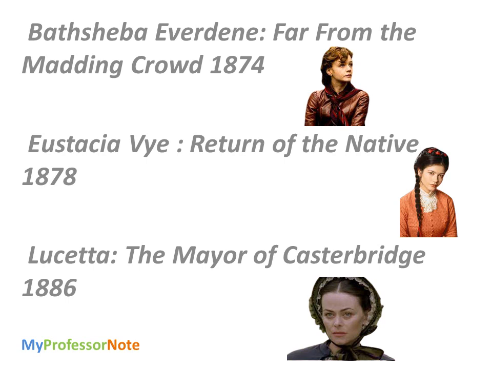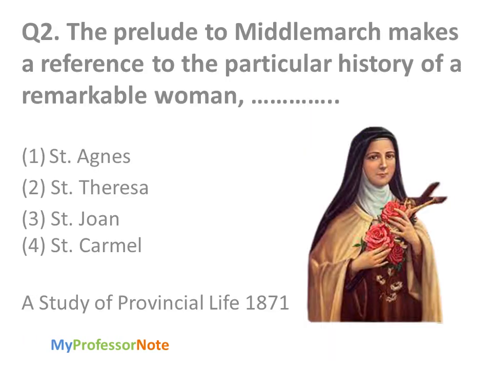Bathsheba Everdene is from Far From the Madding Crowd, which appeared in 1874. The second one, Eustacia, appears in The Return of the Native, which was published in 1878. The third character is Lucetta. This character appeared in the 1886 novel The Mayor of Casterbridge.